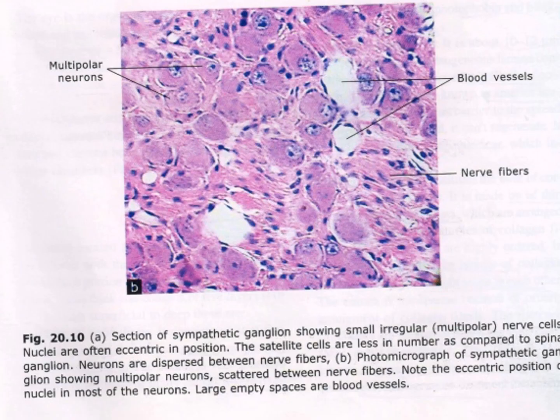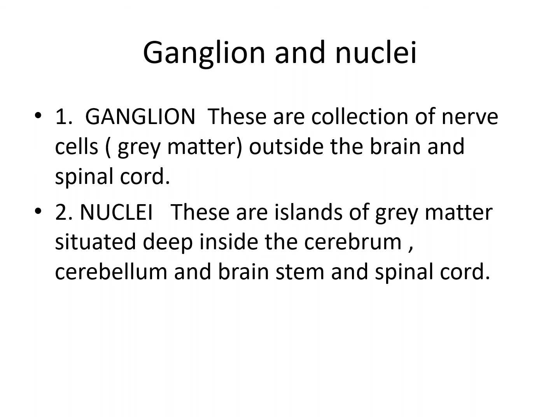So here is the complete class on the histology of nervous tissue. What is the difference between a ganglion and nuclei? A ganglion is a collection of nerve cells, gray matter outside the brain and the spinal cord. Nuclei are isolated areas of gray matter situated deep inside the cerebrum, cerebellum, brainstem and spinal cord.